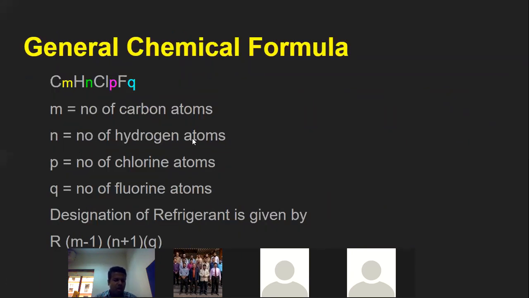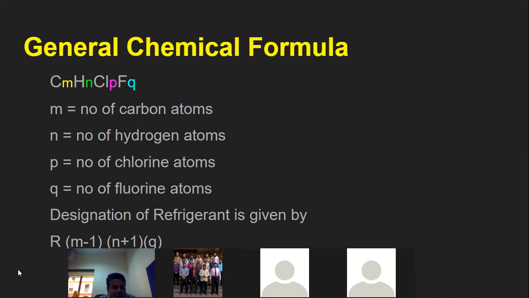Let us see, what is a chemical formula? How to write down the chemical formula for the refrigerants? Let us try to understand. You can see C to the suffix M, H to N, Cl, that is chlorine, to P, F to Q. Try to understand. C is a carbon.